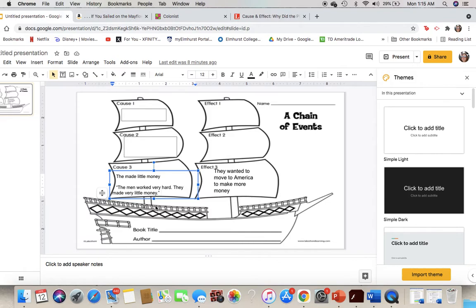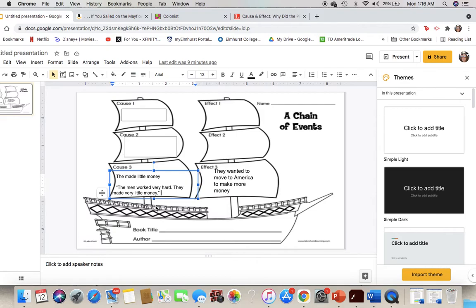So I want to have quotation marks at the beginning of my quote and at the end of the quote, so I know that everything in the middle is what was in the text and not my own words. So I wrote quotation marks, "The men worked very hard. They made very little money," and quotation marks to show that that is my evidence.